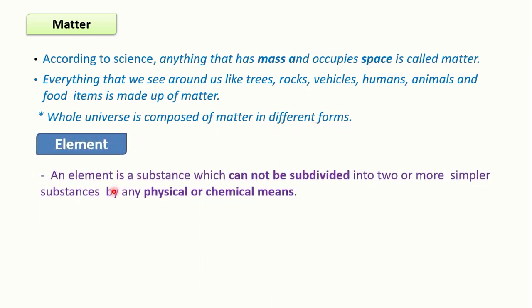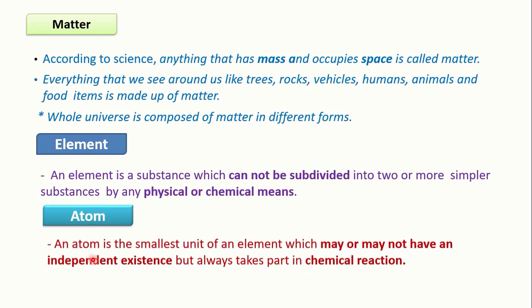Element. An element is a substance which cannot be subdivided into two or more simpler substances by any physical or chemical means. Atom. An atom is the smallest unit of an element which may or may not have an independent existence but always takes part in chemical reactions.